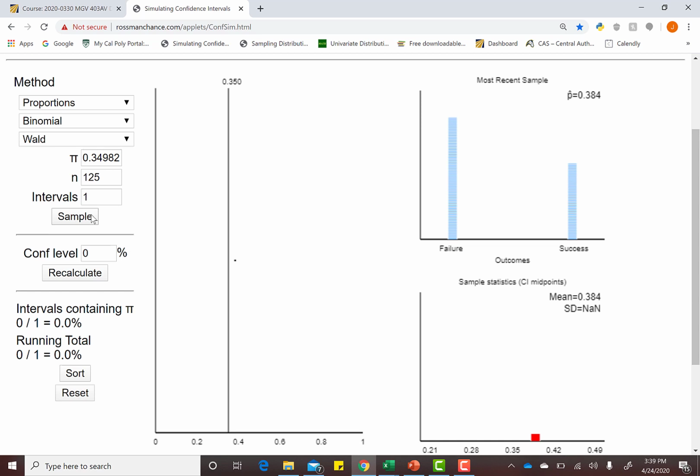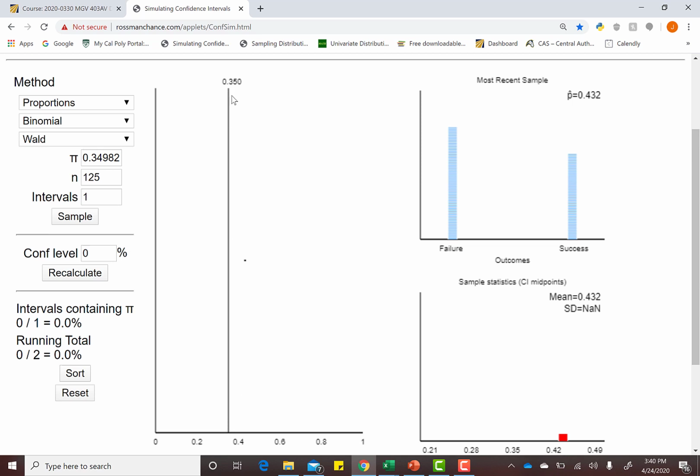I'm going to simulate another sample. So another sample of 125 observations. This time we got 0.432. And notice the little black dot, again, it does not fall on this vertical black line. Our goal is to estimate this vertical black line. We actually don't know what this is.